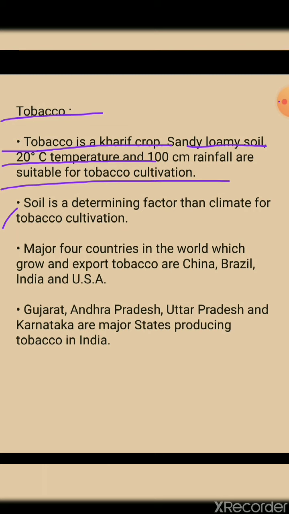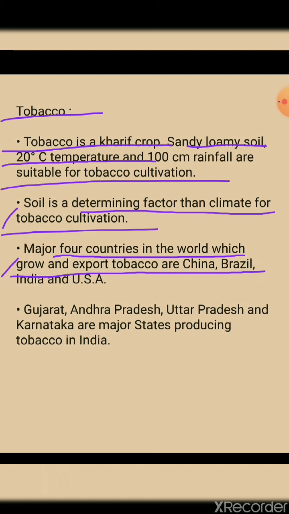Next, soil is a more determining factor than climate for tobacco cultivation. Soil plays a very important role, and even the climate plays a very important role for cultivation of tobacco. Next, the major 4 countries in the world which grow and export tobacco are China, Brazil, India, and USA. These are the 4 countries which grow tobacco, and which even export the tobacco.